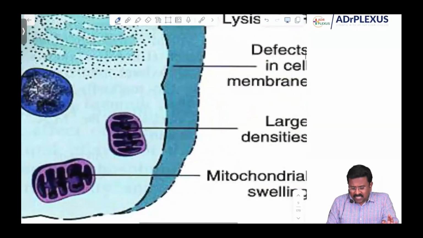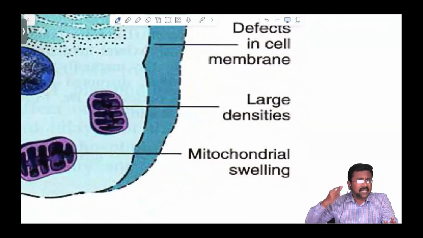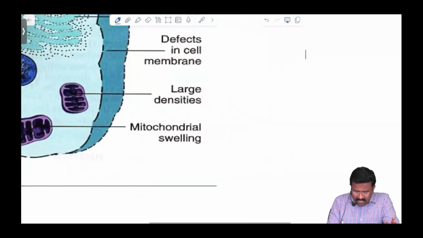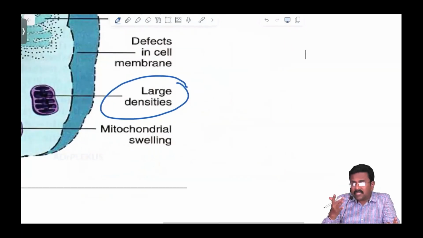And remember, guys, in the mitochondria, I was telling you in the reversible cell injury, there will be some small densities in the mitochondria. But please remember, the mitochondria, which is the powerhouse of the cell, is getting shut down in irreversible injury. Why? Because it is replaced by large densities, and the characteristic keyword asked in every exam is how the densities will be.